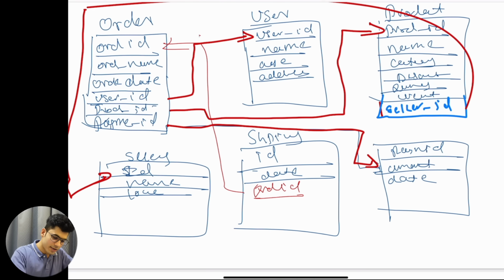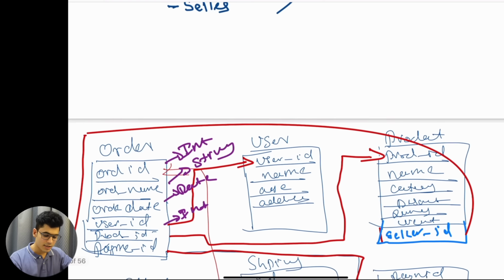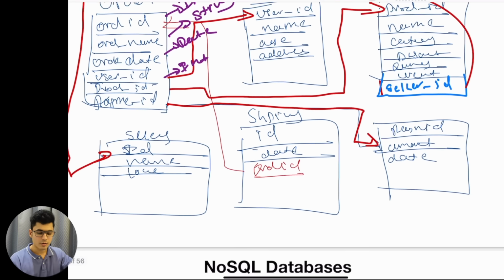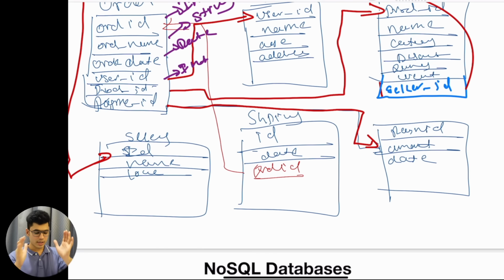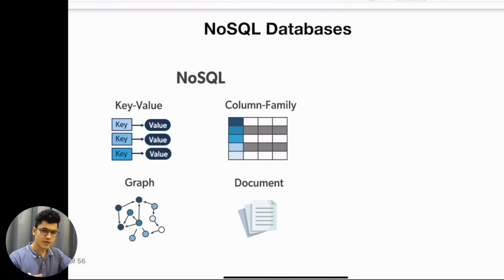Order ID will be integer, order name will be string. Okay, order date will be a date value, or user ID will be integer again. Just like this, each and every single column has some kind of schema or data type attached to it. Okay, this is called a SQL, or relational database table, because it is properly structured, every schema is properly defined. And you use SQL queries to work with it.